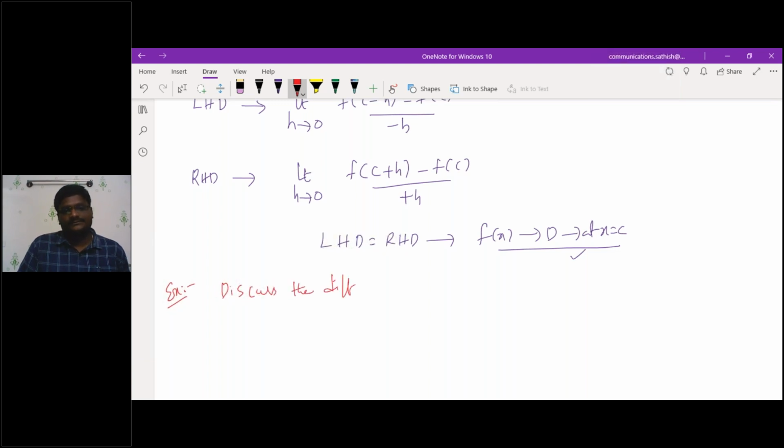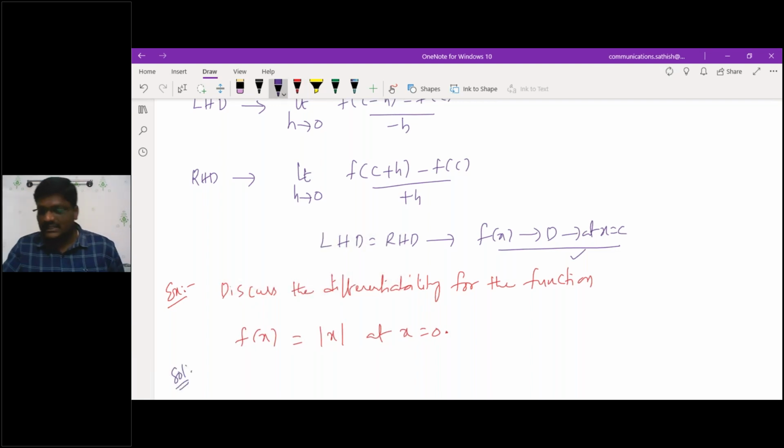Discuss the differentiability. Let me take an example so that you will have an idea. Discuss the differentiability for the function f of x is equivalent to mod x at x is equal to 0. This is the question. Let me start this one.